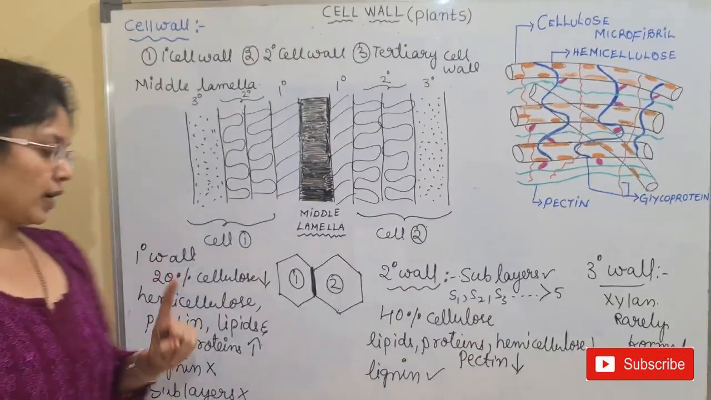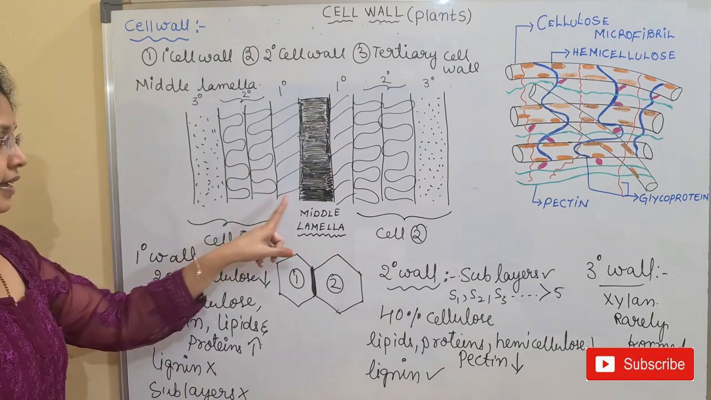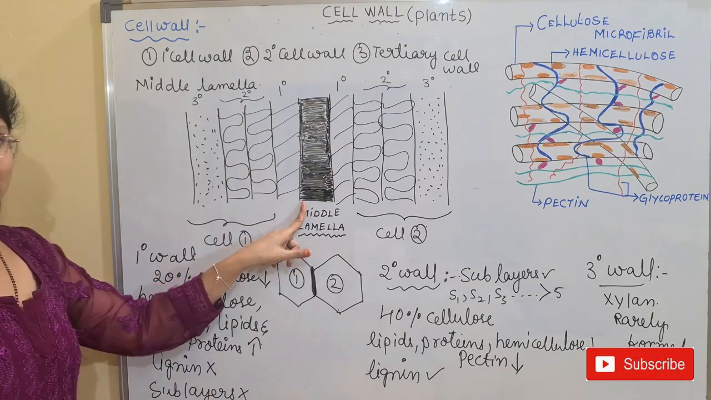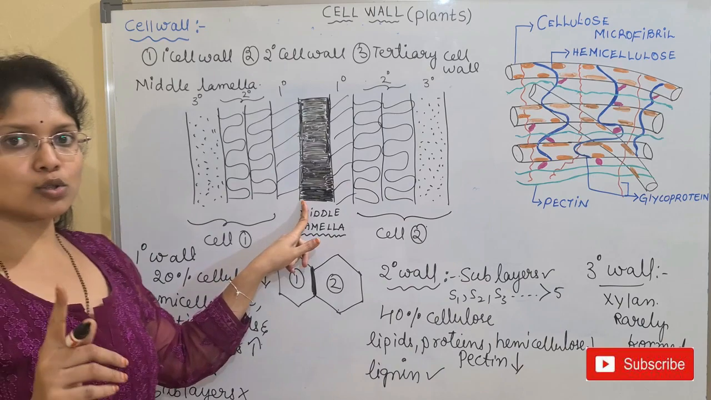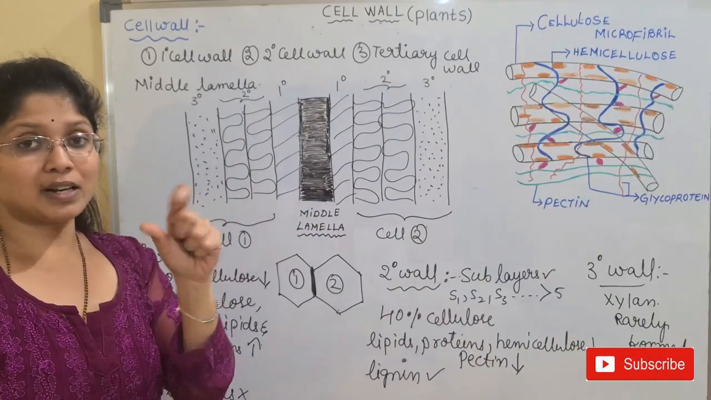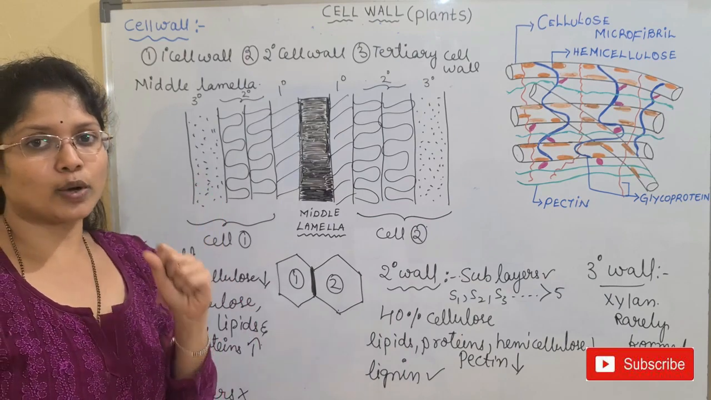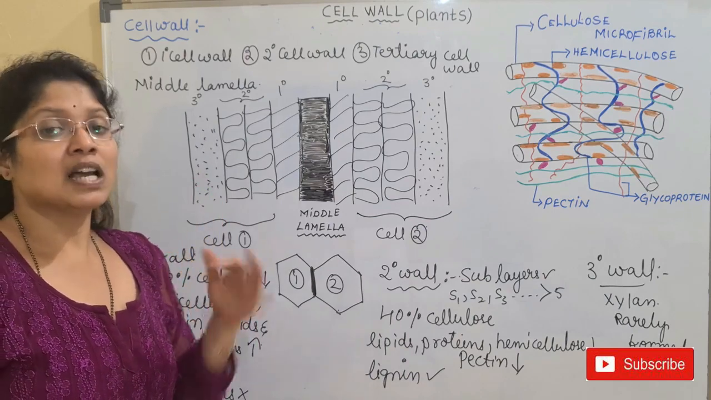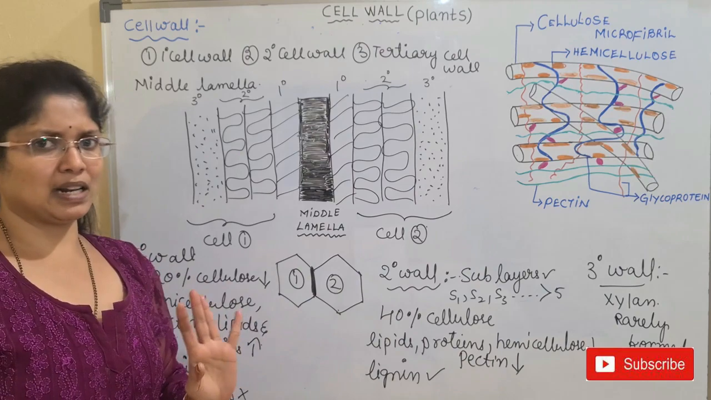And another important point here: the primary wall is in direct contact with the middle lamella. When you observe under a microscope, the middle lamella and the primary wall are fused completely, showing a compound middle lamella. It will appear like a middle lamella itself. Why?